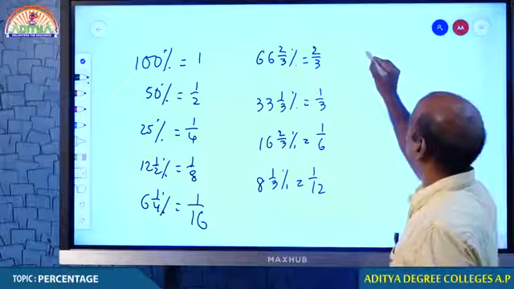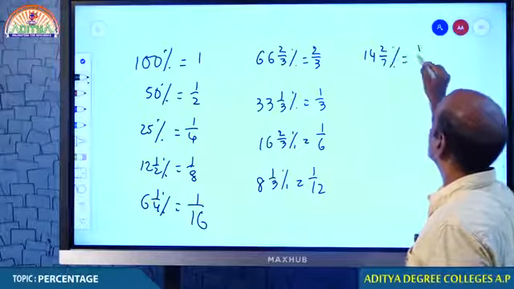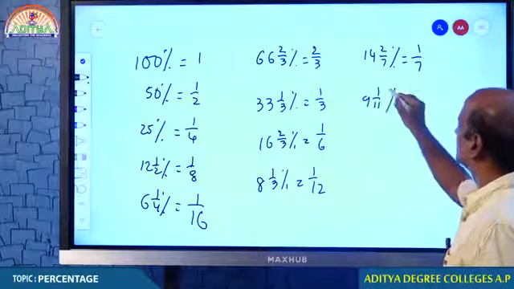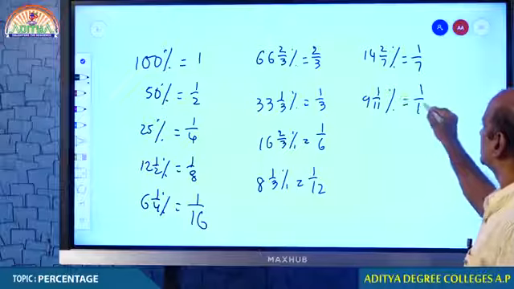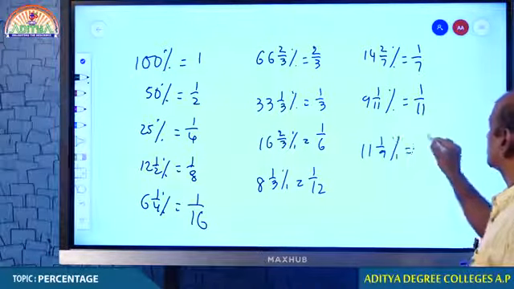And some more calculations. 14 2 by 7% is 1 by 7, and 9 1 by 11% is 1 by 11. 11 1 by 9% is 1 by 9.